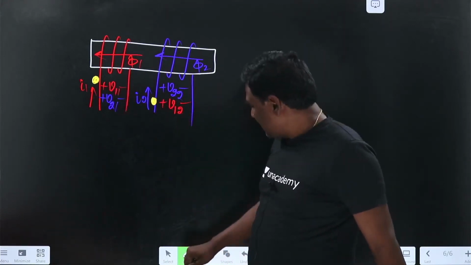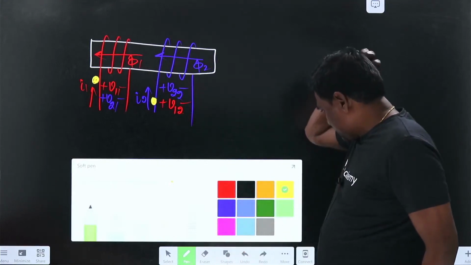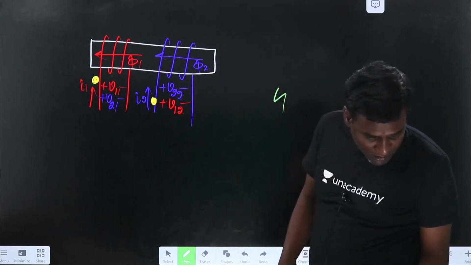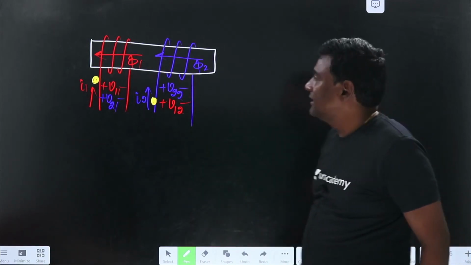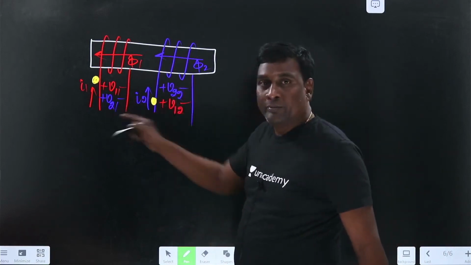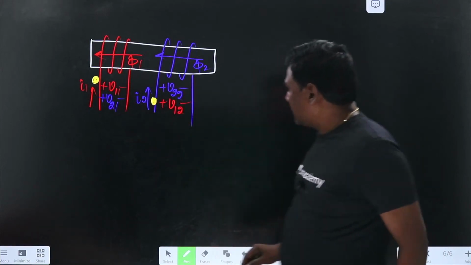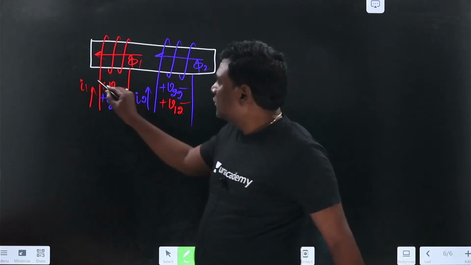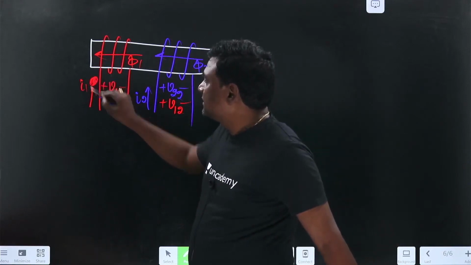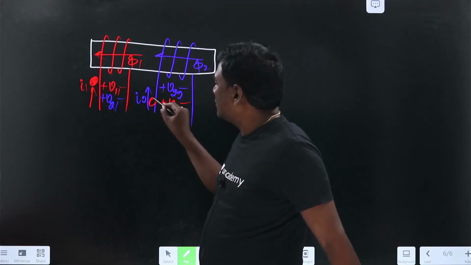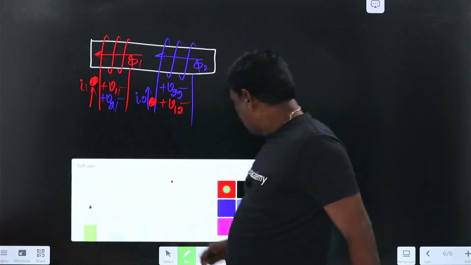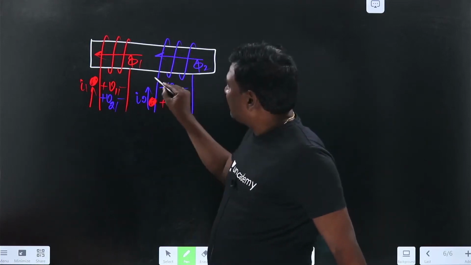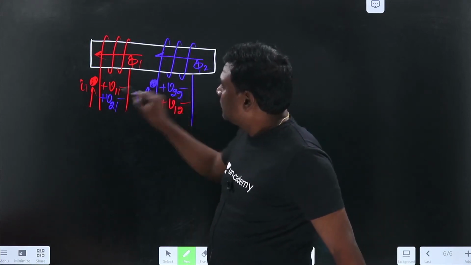Which color has to be used, I'll use this color, hope it's visible. Otherwise, if you take blue it is fine. Otherwise I'll take red. So whenever this self is positive, this mutual is going to be positive, fine. Or whenever this self in blue is positive, the mutual is going to be positive.